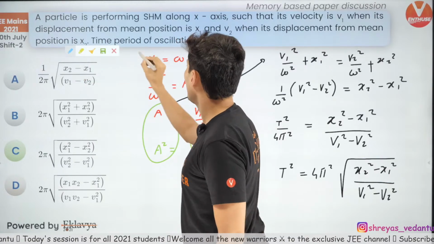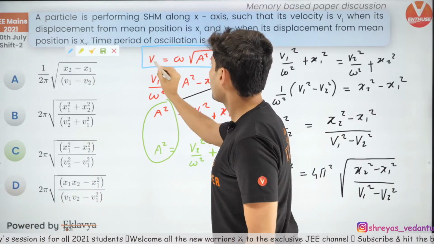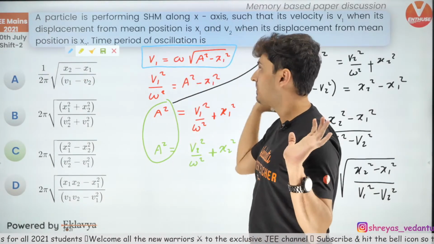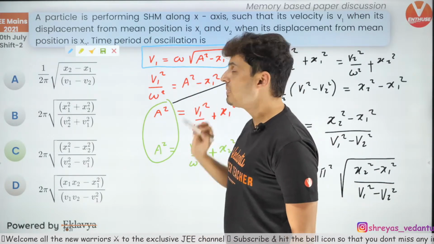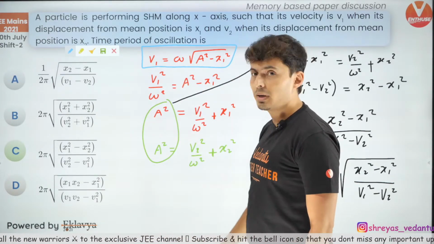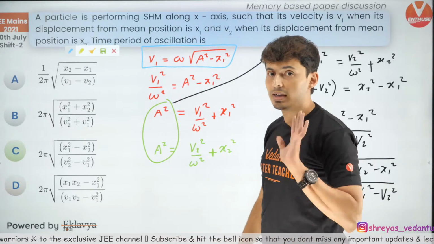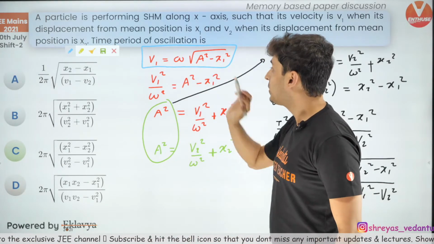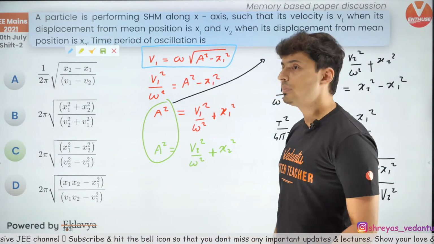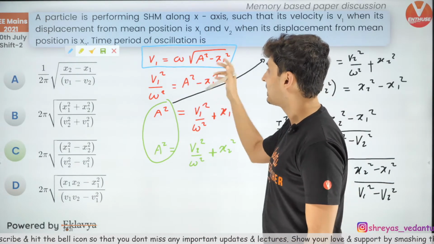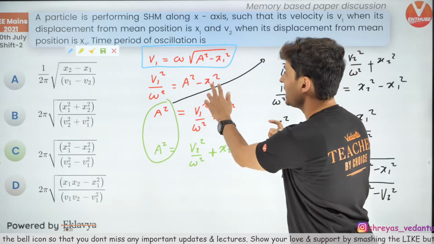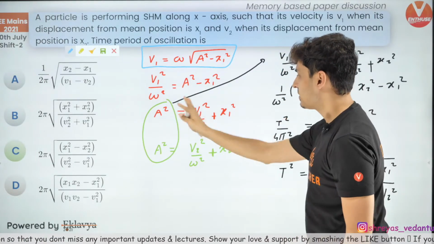This is the main formula that you will need, guys. So velocity is omega root A square minus X square. That's the formula you need. Second concept, time period has been asked. That means you need omega. That means you don't need amplitude, and it is not given. So I need to eliminate amplitude. How do I eliminate amplitude? Just manipulate the equation. Bring omega down and square it. Square both the sides. And take x1 on the other side. Okay, x1 square on the other side.